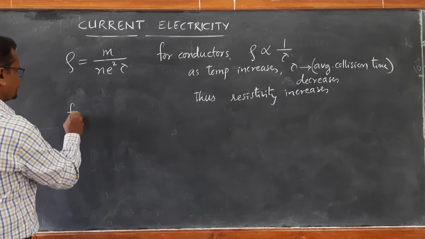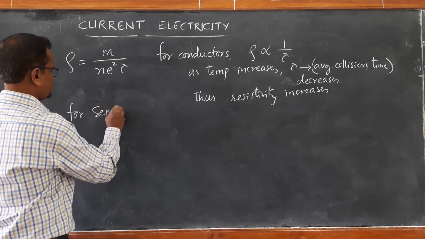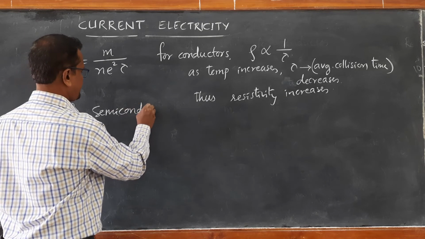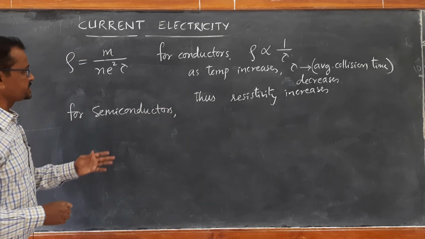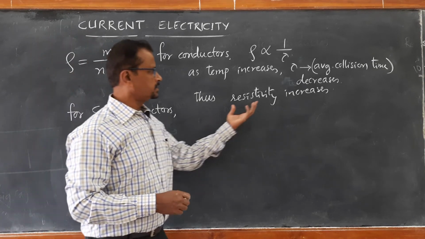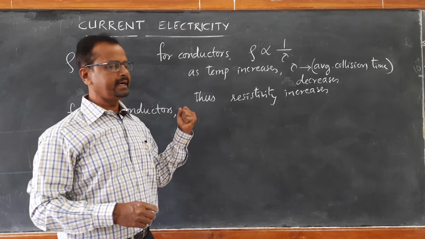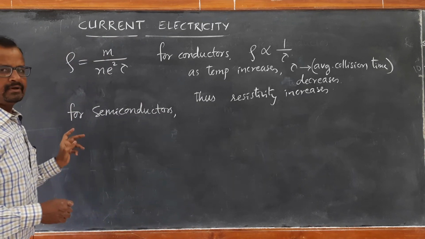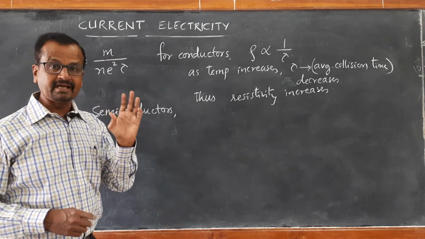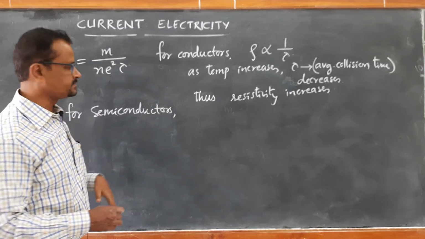For semiconductors, it is very interesting. Although tau may decrease, more than this, the number density of available charge carriers increases.